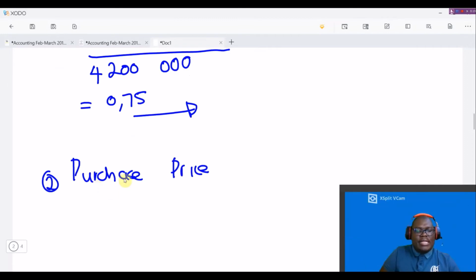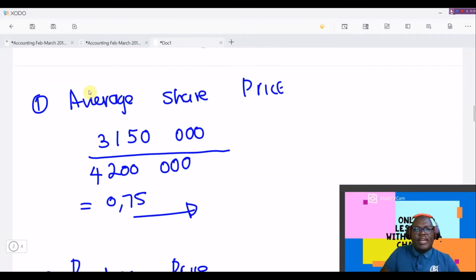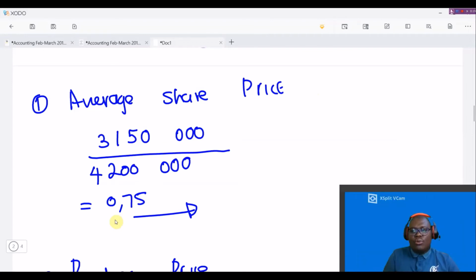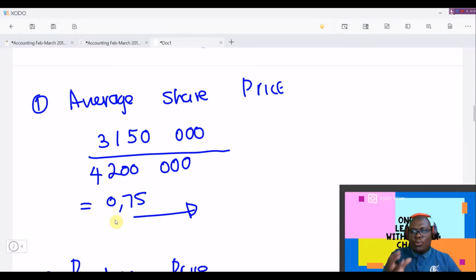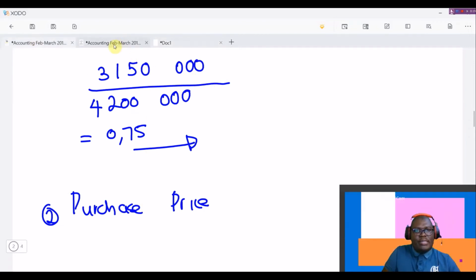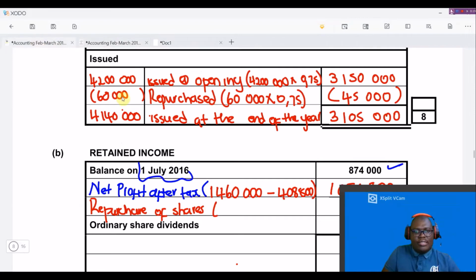And then the reason why we're trying to find the average share price is because we don't know which bulk of shares was bought back. Remember, all the shares at that time, 4,200 shares were issued, so we don't know which ones were exactly bought back. It's just a mixture, which is the reason why we're using average price. So now we want to get the average price that was used by the business to buy back those shares.